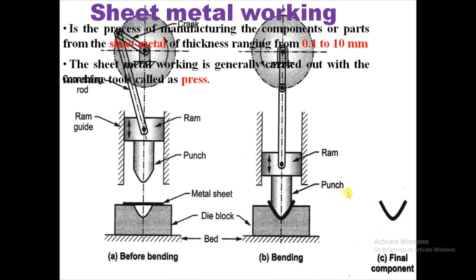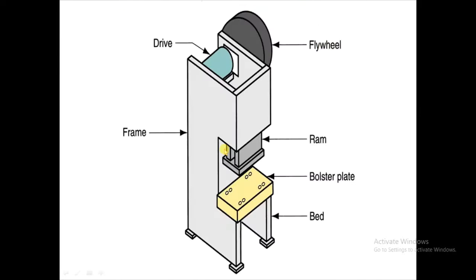It is the process of forming components from sheet metal of thickness ranging from 0.1 to 10 mm, and sheet metal working is generally carried out with the machine tool called a press. This is one of the press machines. You can see the drive here, and to this drive the flywheel is connected. The rotary motion gets converted into a reciprocating motion over here, and it performs a ramming action. So this is about a press.